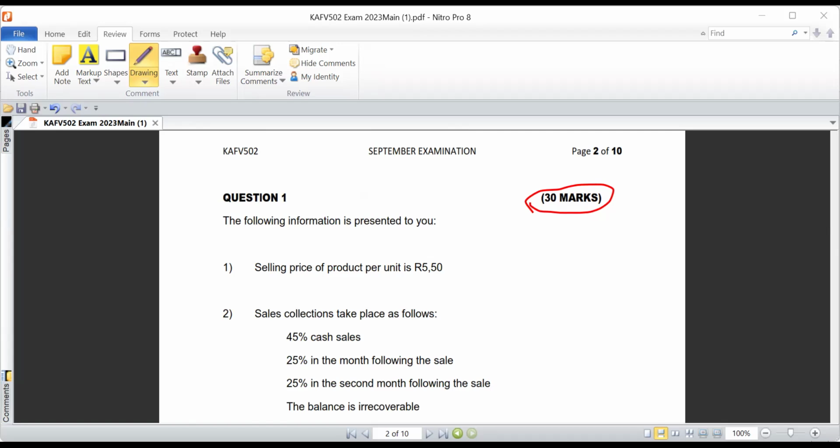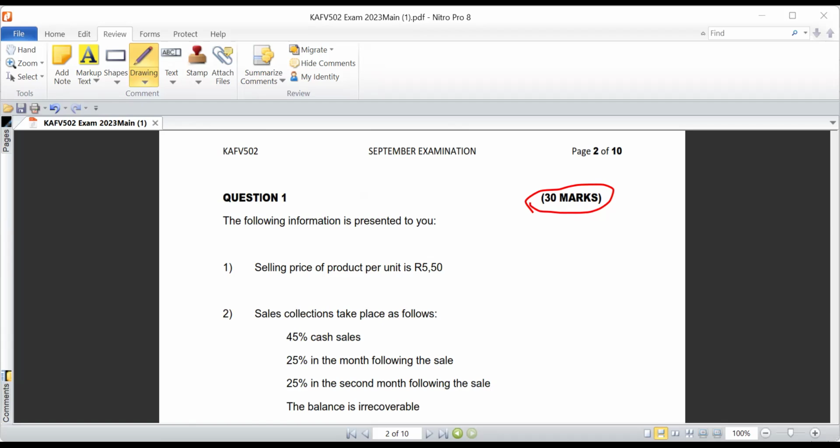Let me quickly open the Word document for that. By the way, I will share the document with you after we are done.